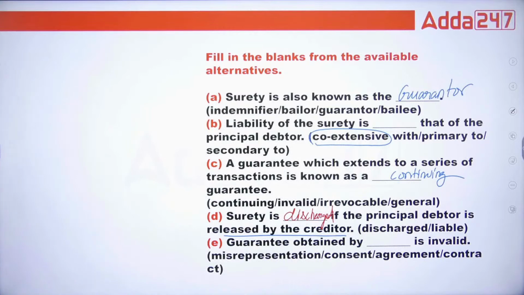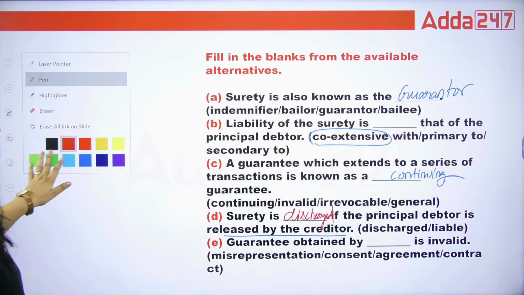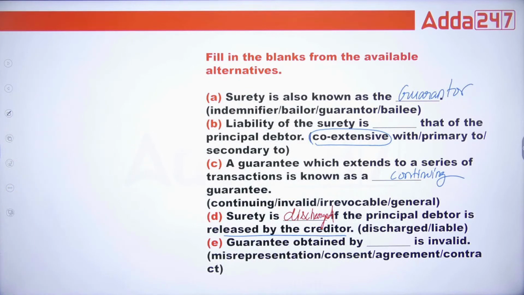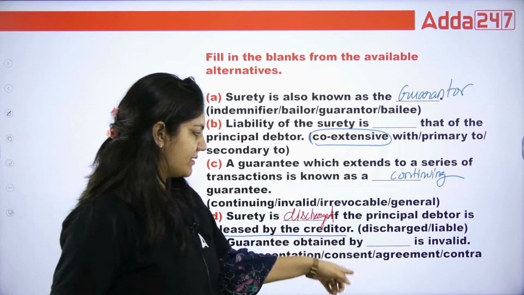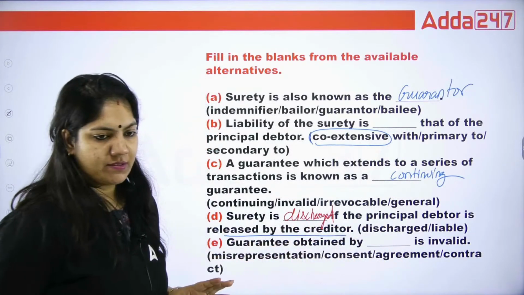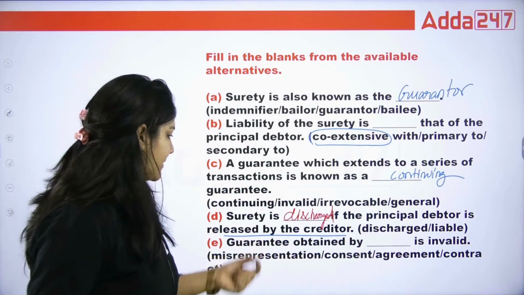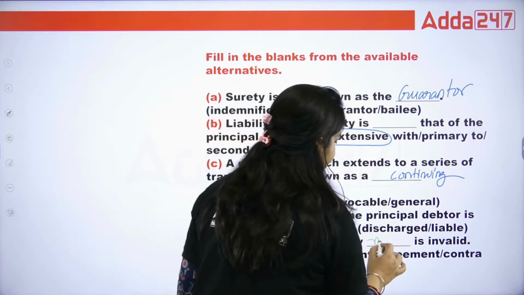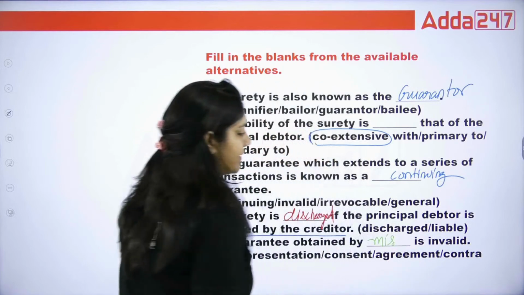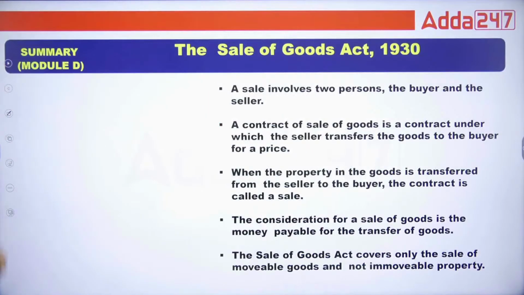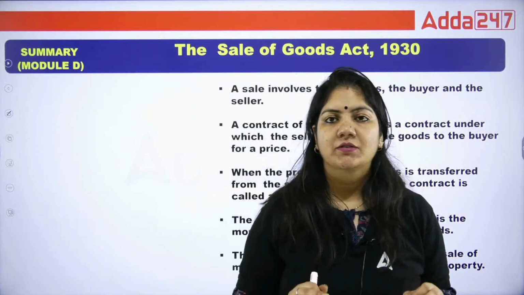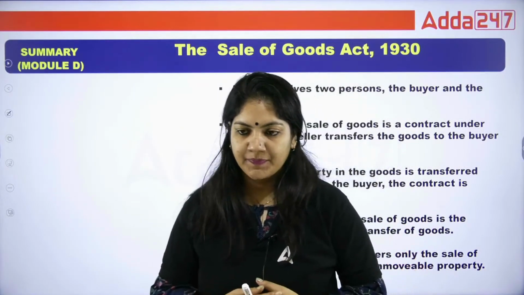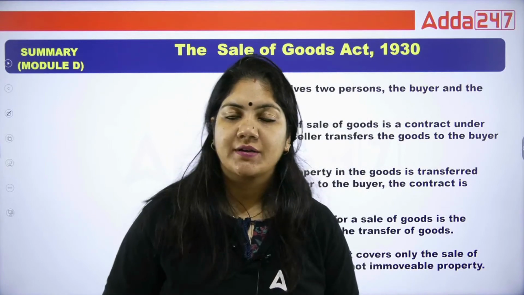Guarantee obtained by dash is invalid. Guarantee obtained by misrepresentation, consent, agreement, contract. That is invalid. So class, guarantee obtained by misrepresentation is invalid. So this is your contract of guarantee. I think, guys, we have finished the contract of guarantee. Okay. So now the Indian Contract Act is totally finished.